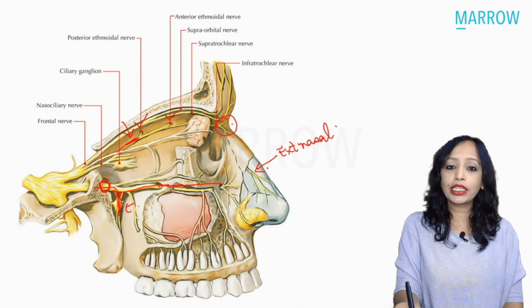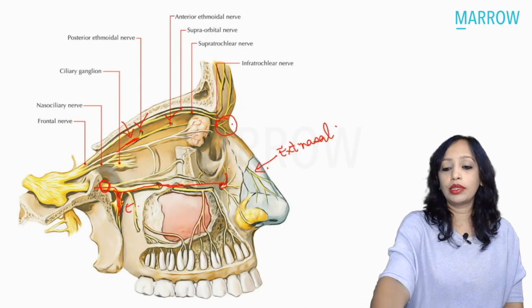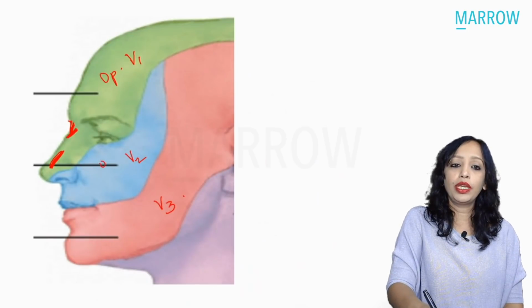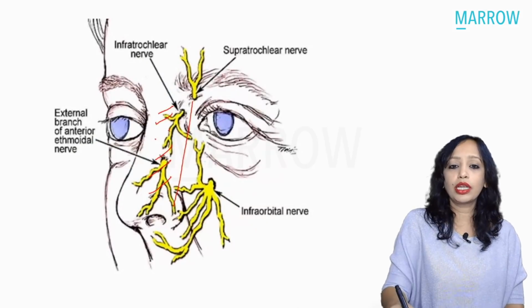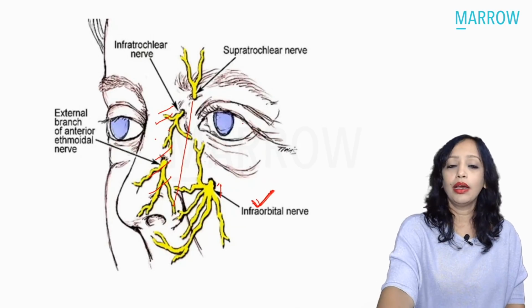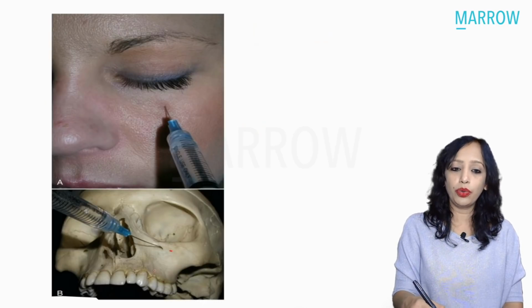And now it exits through the inferior orbital foramen, and it gives the nerve supply to this part of the cheek, and this part of the ala and the external nose, right? So this here is the infraorbital nerve. If we want to anesthetize here, we can either pass the needle at the level of the infraorbital foramen, or also what we can do here is just see,